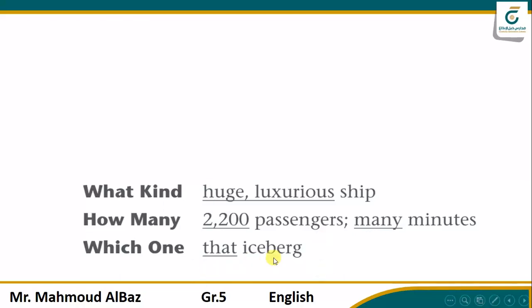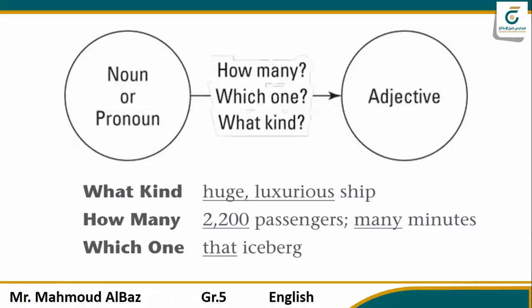That iceberg. Which iceberg? That iceberg. Which pen? This pen. Which marker? This marker. These and those for the plural, of course. You see here, this is the noun. How many? Which one? What kind of adjective? Ask yourself, how many ships? Many ships. What kind of ships?